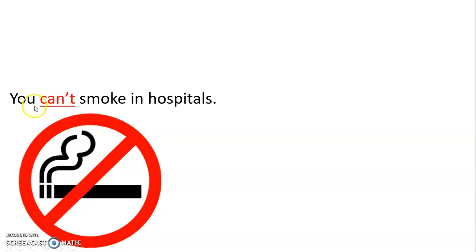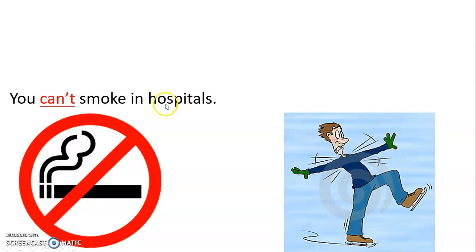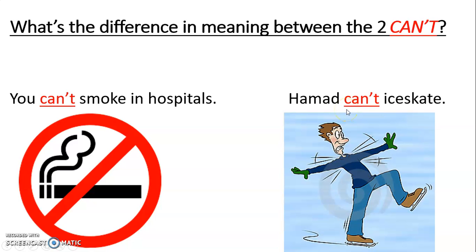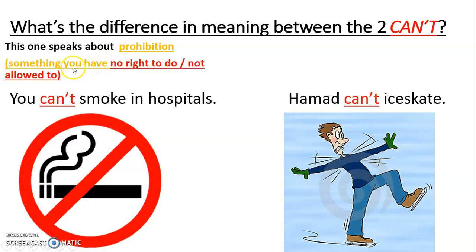Okay, so in the first sentence, we have you can't smoke in hospitals. In the second picture, we have Hamad can't ice skate. Now, what's the difference in meaning between the two can't? This one, you can't smoke in hospitals, speaks about prohibition. What does it mean, prohibition? It's something that you have no right to do or you're not allowed to do.